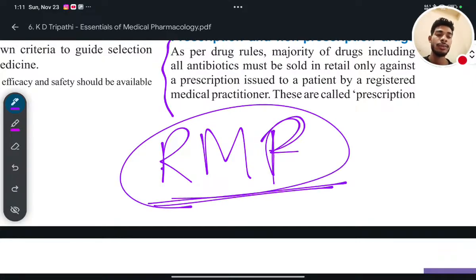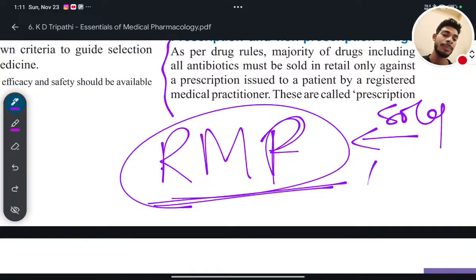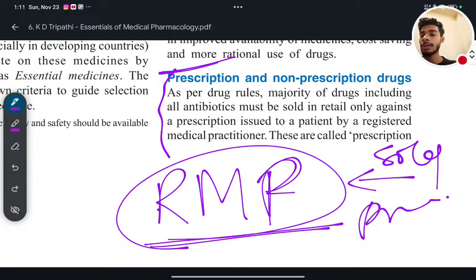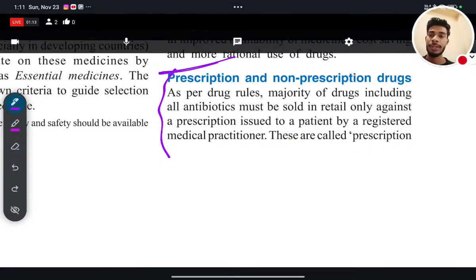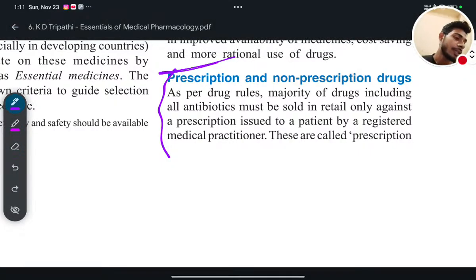A drug which should be sold in presence of an RMP prescription only is called a prescription drug. Non-prescription drugs are also called OTC drugs, that is over the counter drugs. These can be sold in absence of any prescription, and even by grocery stores also.